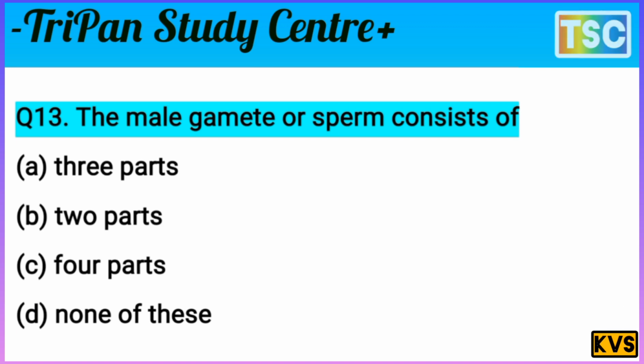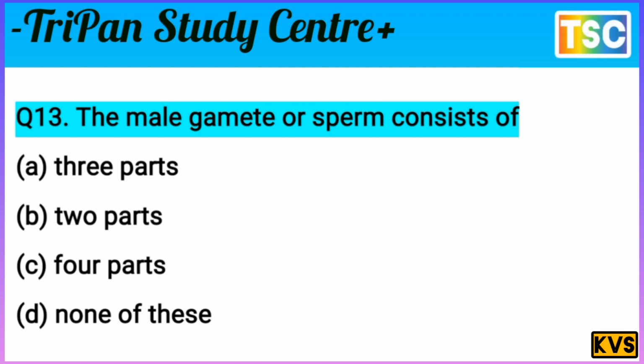The question is very interesting here. But first of all, give a correct answer of this question and write the correct answer in your notebook. Let's check the correct answer of this question.